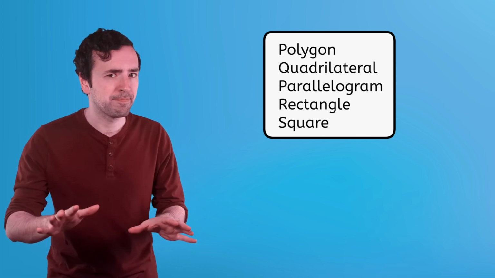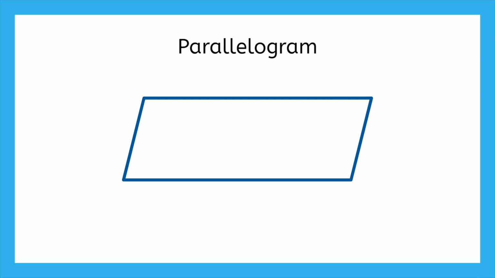Here, let me explain. We'll start with a parallelogram. A parallelogram is a more specific type of quadrilateral. Its 4 sides are arranged so that not just one pair of opposite sides is parallel, but so is the other pair. We can use a symbol that looks like an arrow to show that 2 sides are parallel, like this. And to show a second pair of parallel sides, we can use a double arrow, like this.